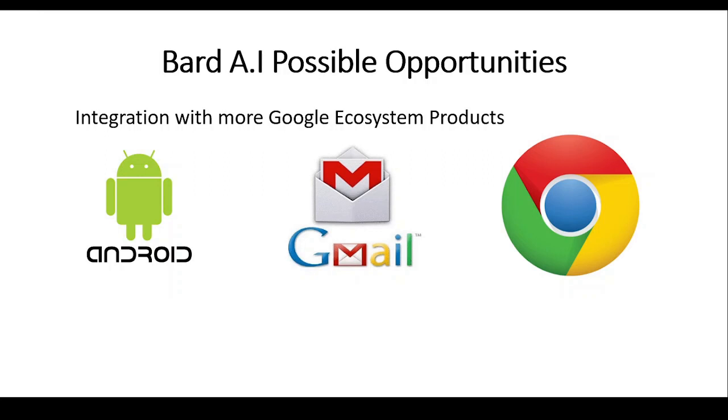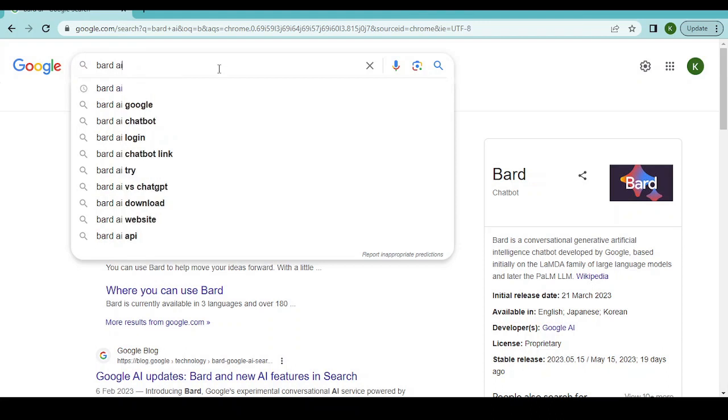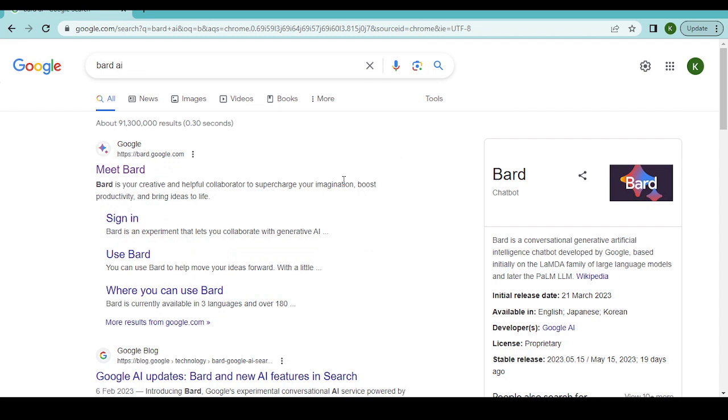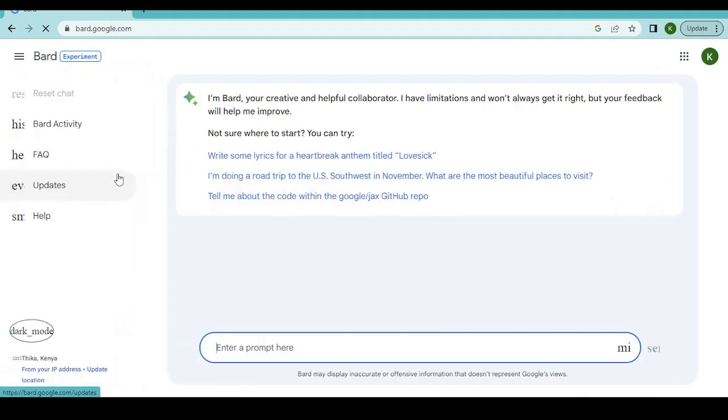So let's now go ahead and see how Bard works. To use Bard, you just need to open your browser, and then you need to have a Gmail account, of course. Open your browser, and then you can type Bard AI, and then you'll be brought to this particular interface. You can click on Meet Bard. If you're using it for the first time, it's going to ask you, do you want to try Bard? And then you'll accept the terms of service and also the privacy statement and so on. After that, now you have the Bard interface.